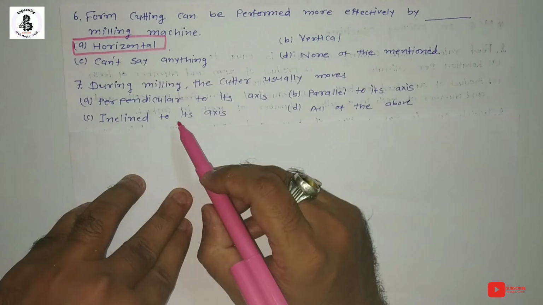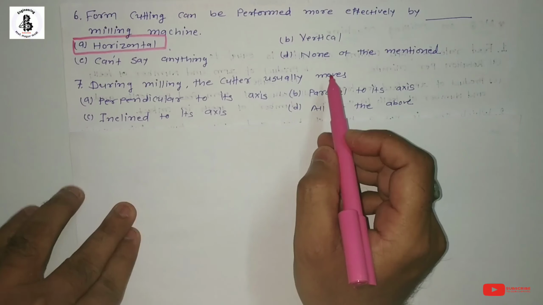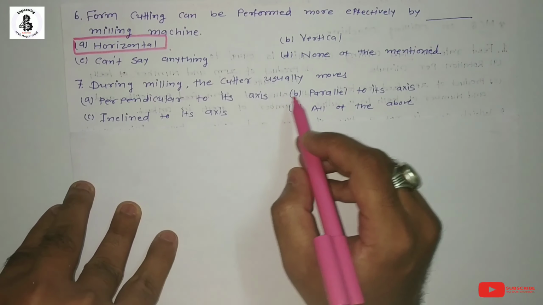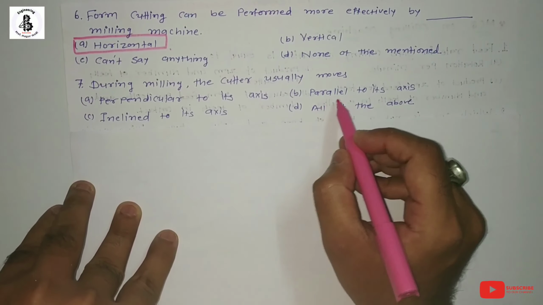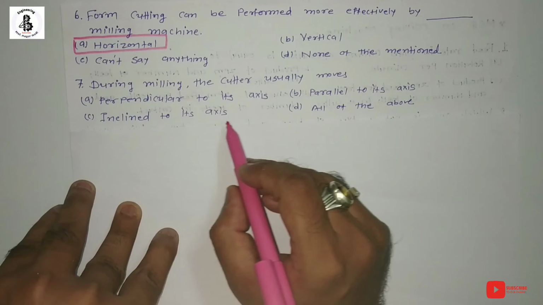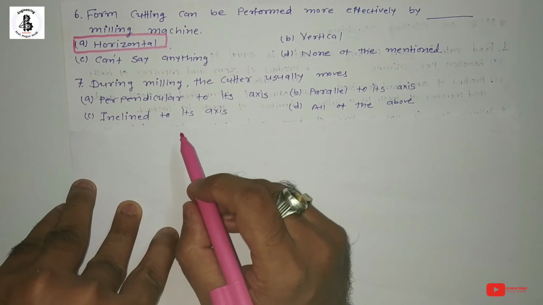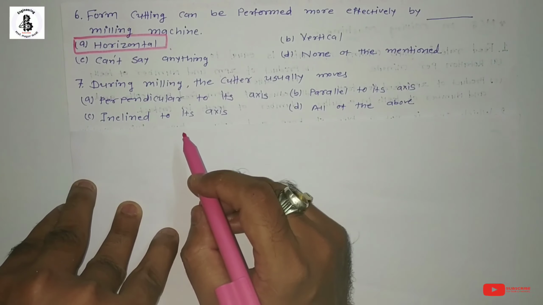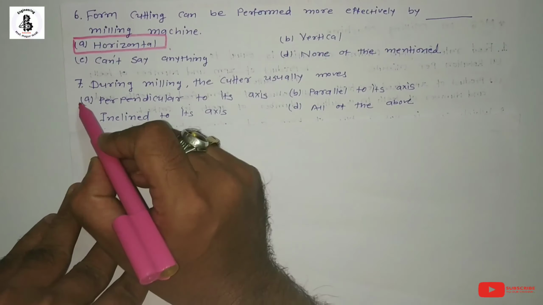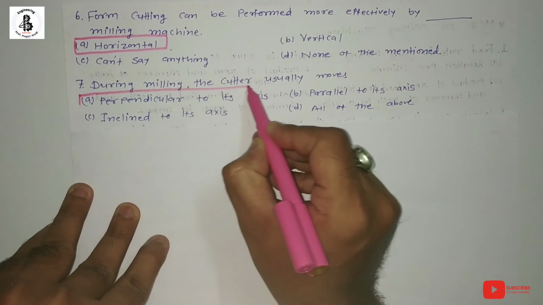The next, during milling, the cutter usually moves. Option A, perpendicular to its axis. Option B, parallel to its axis. Option C, inclined to its axis. And option D, all of the above. So basically during milling operations, the cutter usually moves perpendicular to its axis. So the right answer is option A.